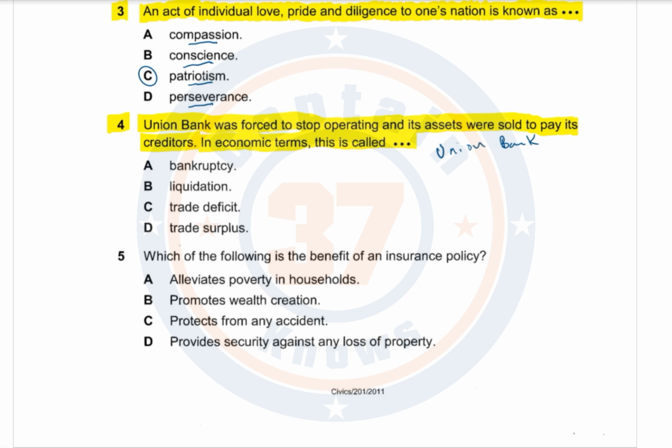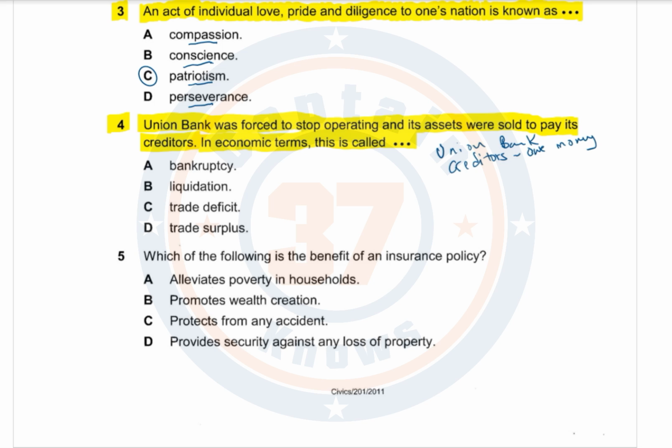What happened is that Union Bank had a lot of creditors. Creditors are people you owe money. So Union Bank had a lot of people, companies and individuals whom it was owing money. How much the bank had was less compared to how much the bank owed.